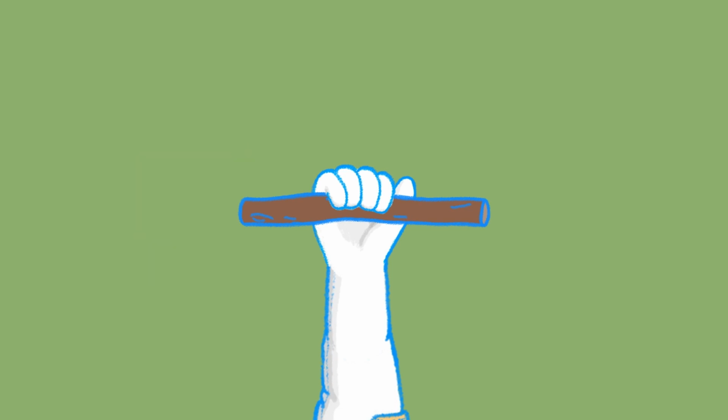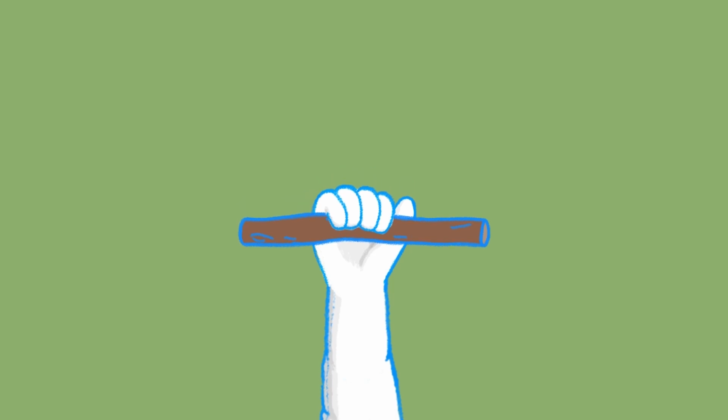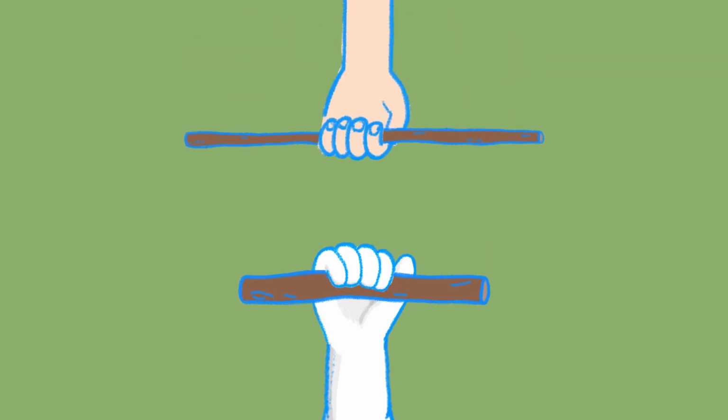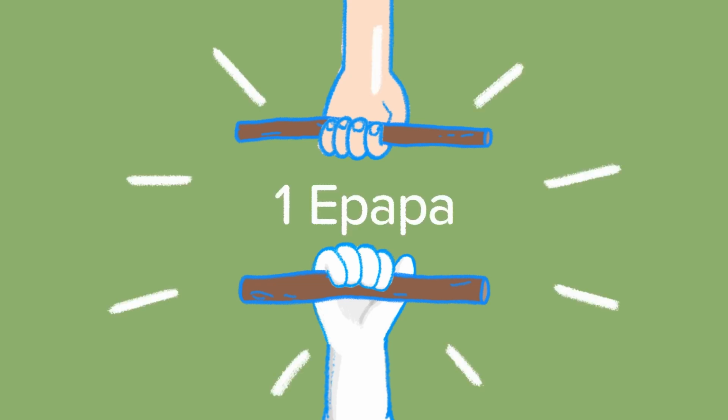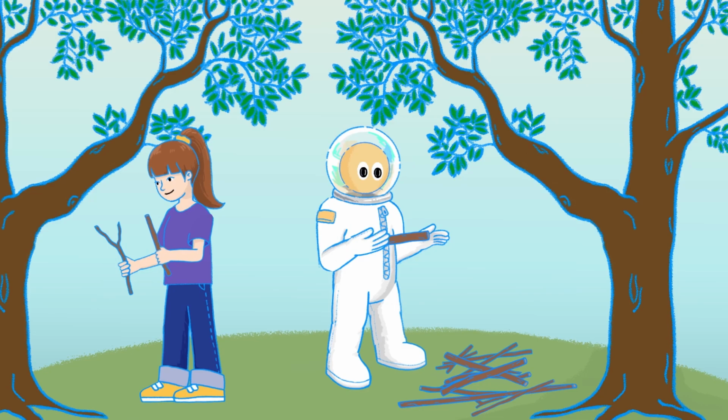Let us compare our scale with other sticks. This stick here is too long. This stick here is too small. But this stick here is exactly the right size. So this stick here is 1 epapa. Not only can they bring the stick with them to the forest and find other sticks of the same length, but they can also look for sticks that have other lengths, like 3 epapas.